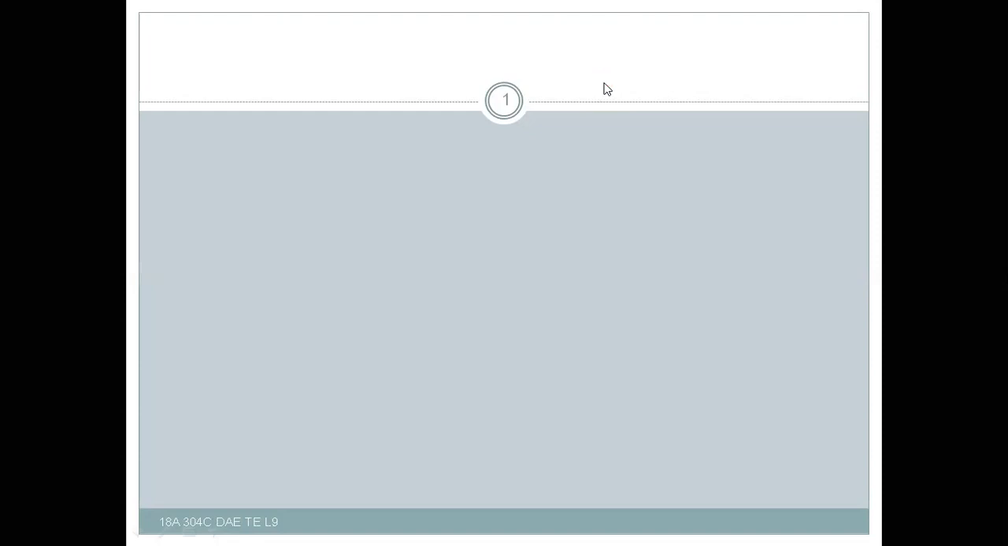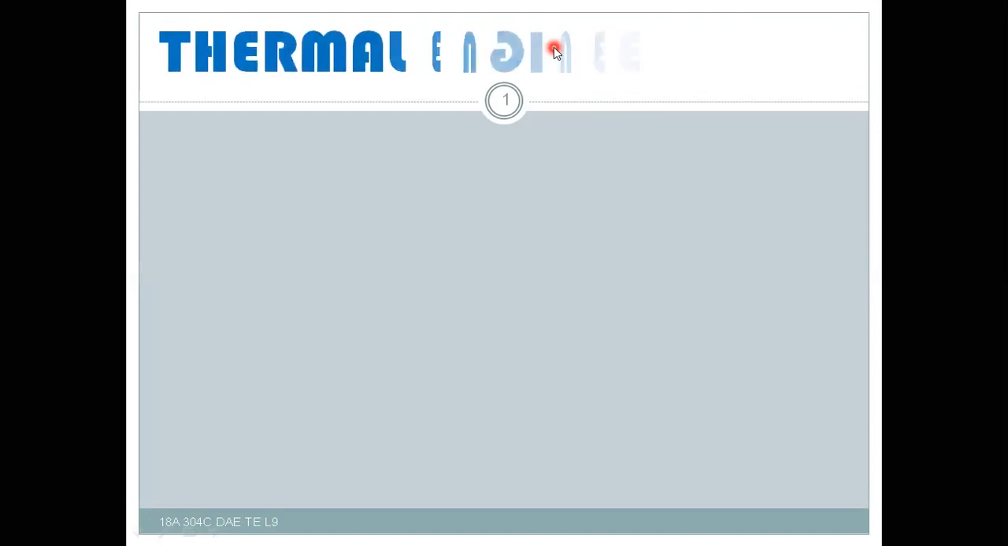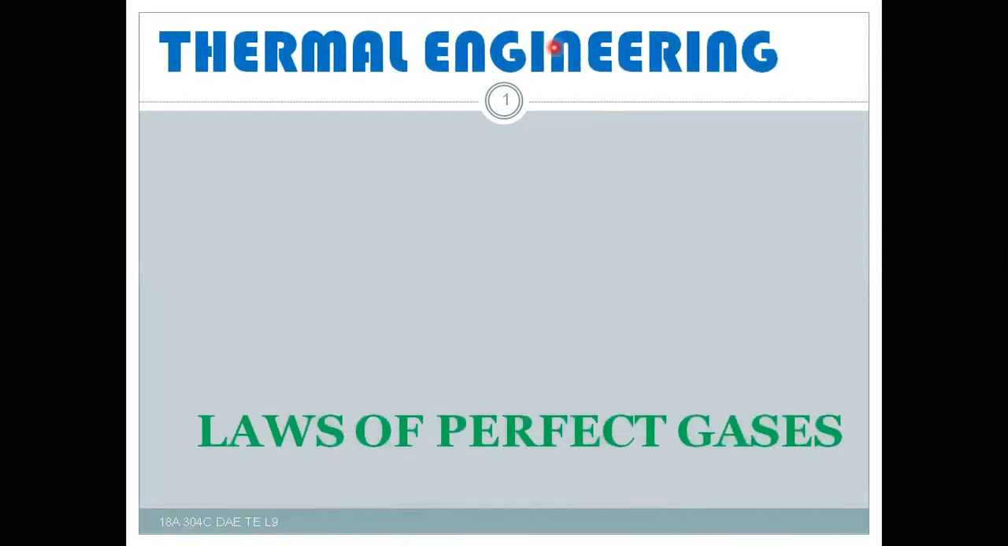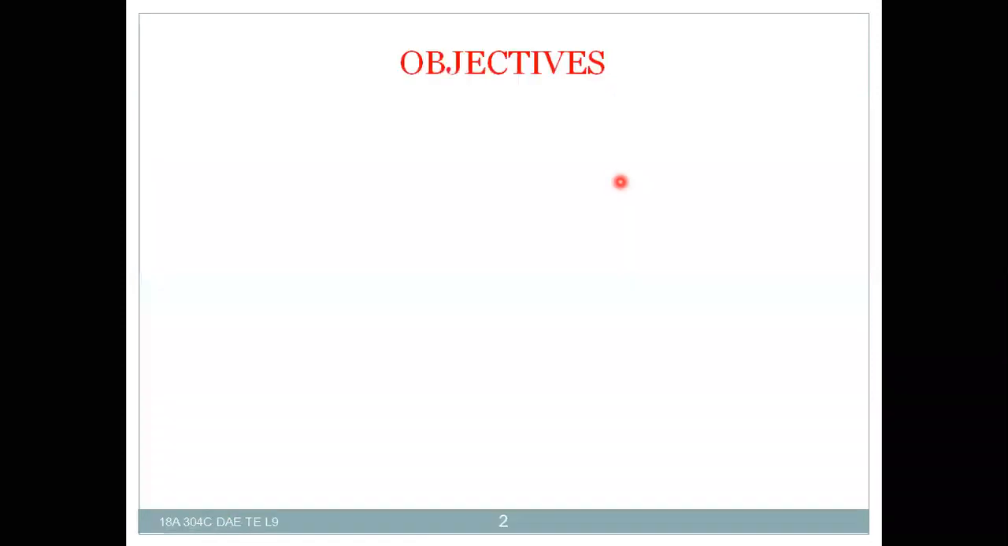In thermal engineering, laws of perfect gases. In the previous chapters, we have discussed what is meant by perfect gas and what is the difference between vapor and perfect gas.